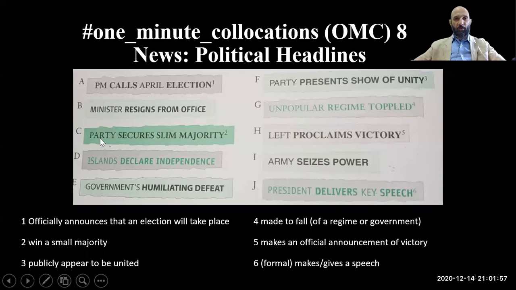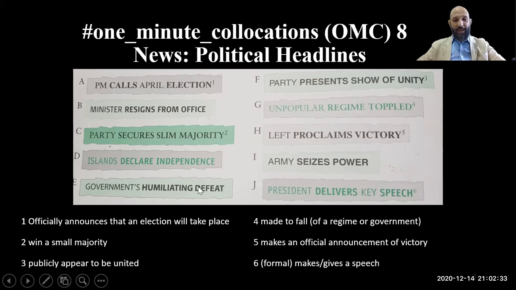Now, party, you remember political parties? Party secures slim majority. I know that you know the word slim in a different context when you're talking about people's appearance. But here we're talking about a majority in the parliament and so on. So party secures slim majority. This is actually a collocation. Collocations are bold-faced. So calls election, resign from office, secure slim majority. And islands declare independence. Declare independence. That one is familiar a bit.